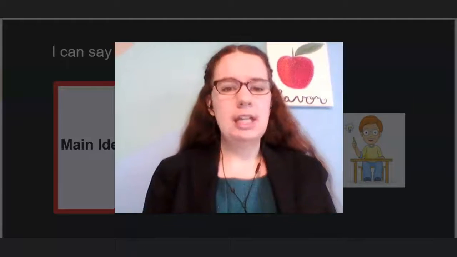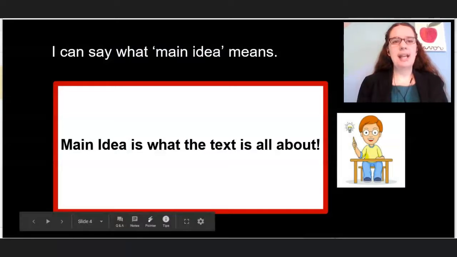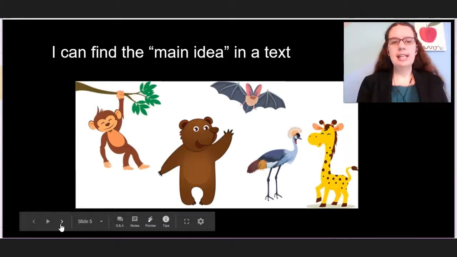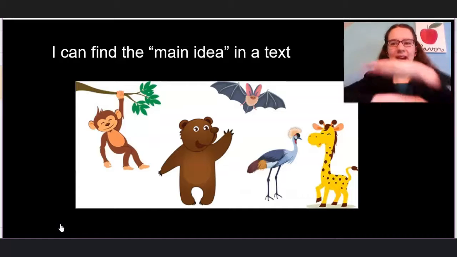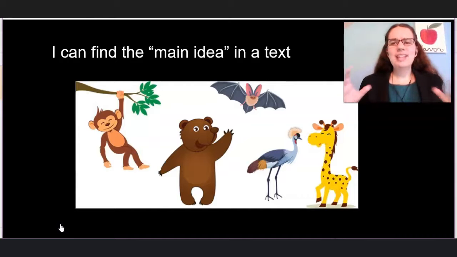All right, open your reading journals and you'll find a spot that says main idea is. Fill in that blank. Can you say what main idea is? All right, so tell me, what is main idea? Main idea is what the text is all about. All right, so now let's talk about how exactly we find the main idea, what the text is all about.